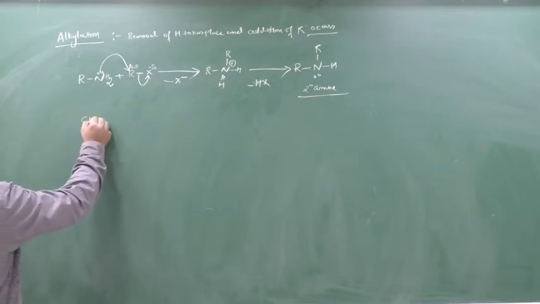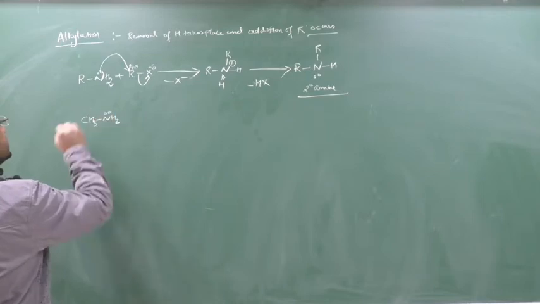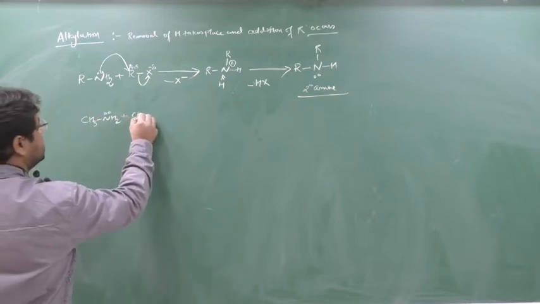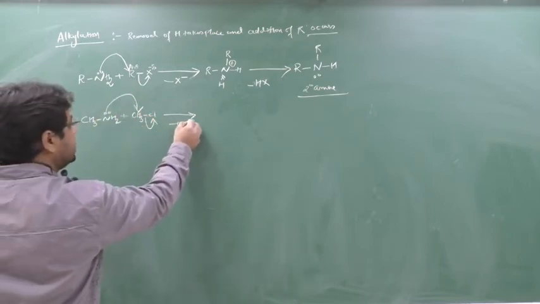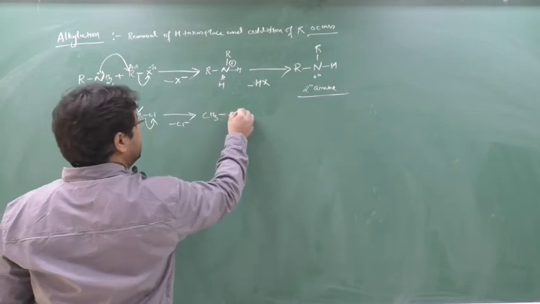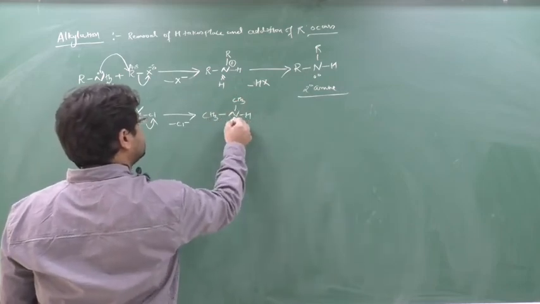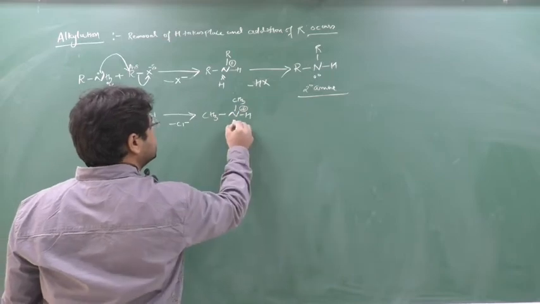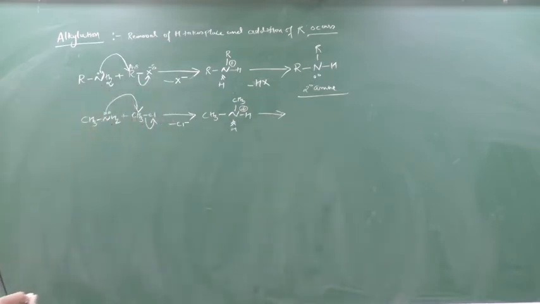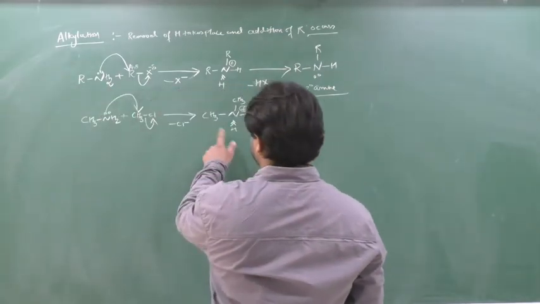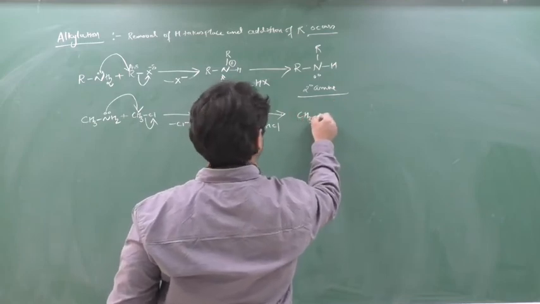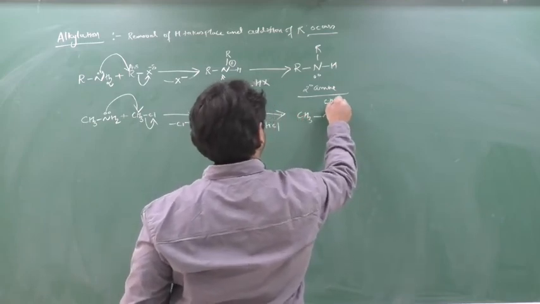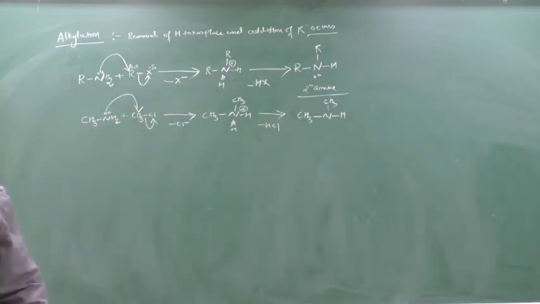An example I can take here: CH3 NH2 with CH3 Cl. You can see it in the textbook. This Cl will be released as Cl minus. So here CH3, here nitrogen, here CH3, here H, and a plus charge will be there. This nitrogen will satisfy its plus charge by attracting the electron from the hydrogen. So this H will be released as H plus, combine with Cl minus to form HCl, and here it will form CH3 NH CH3, dimethylamine. Clear this part? So alkylation is done.